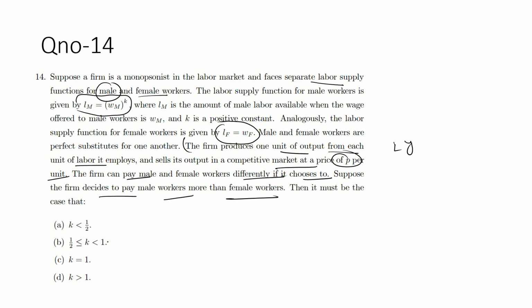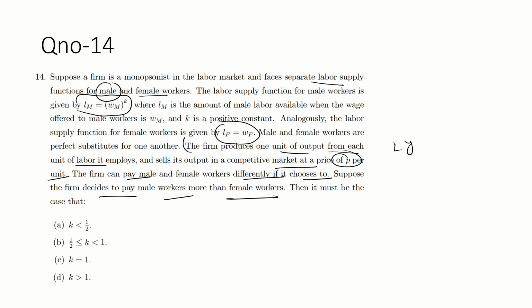What is the value of k? K is equal to 1, greater than 1, or which one of these four options is the correct answer? So that is the question, guys. The firm is a monopolist in the labor market, and a separate labor supply function is given for male and female.